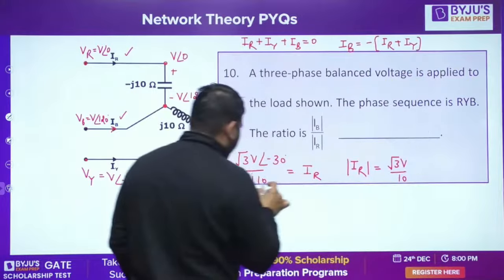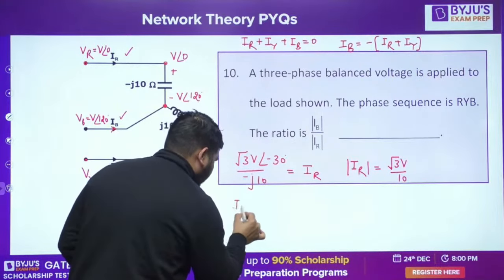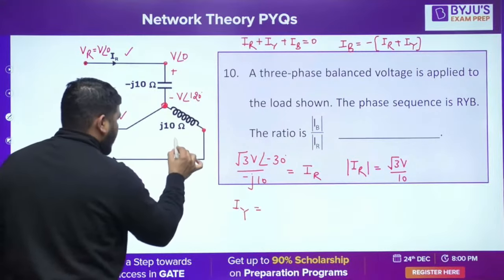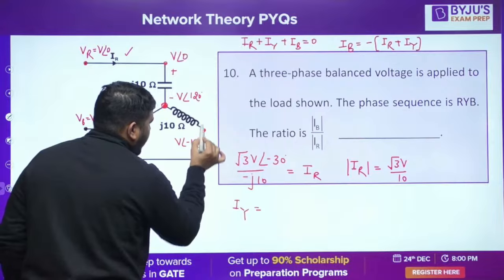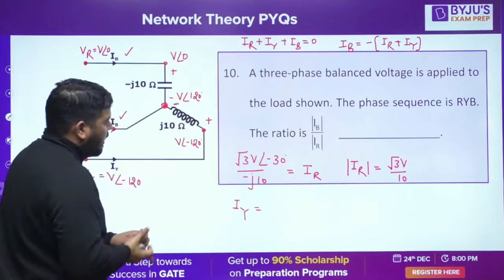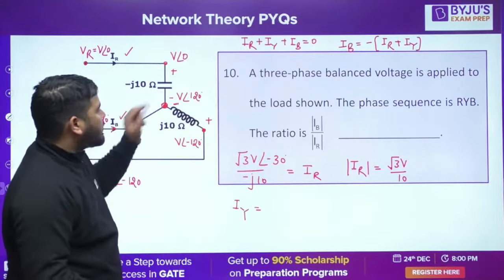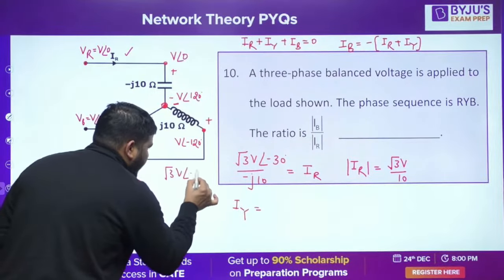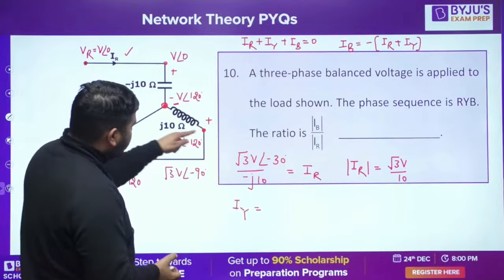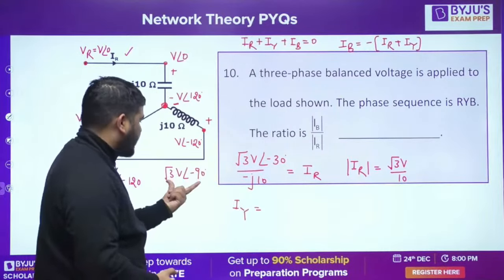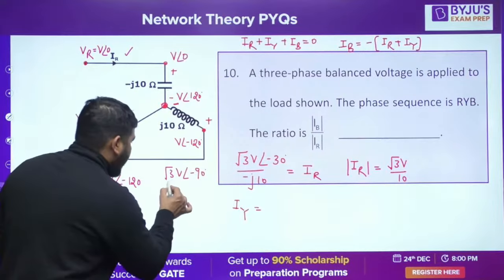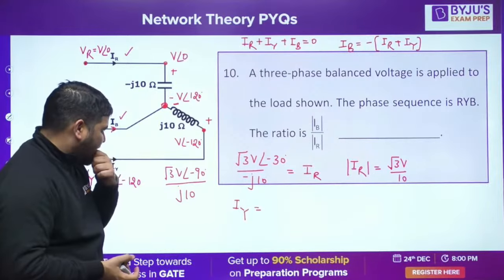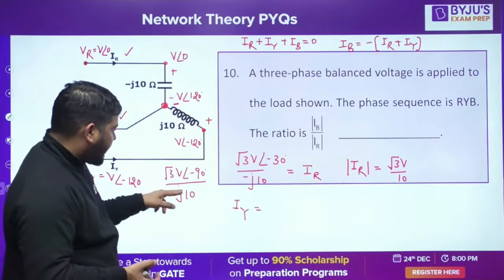We have calculated IR. Now what is IY? IY will be equal to this voltage minus this voltage. This voltage is V angle minus 120, so this minus this I need to do. V angle minus 120 minus this voltage, so it will be root 3 V at an angle of minus 90. Please check it. This voltage minus this voltage, I think the resultant is root 3 V angle minus 90. Divide by J10. Is it fine? Please check it.